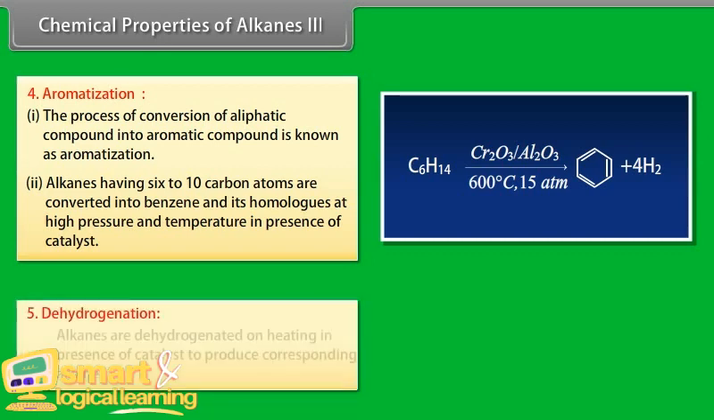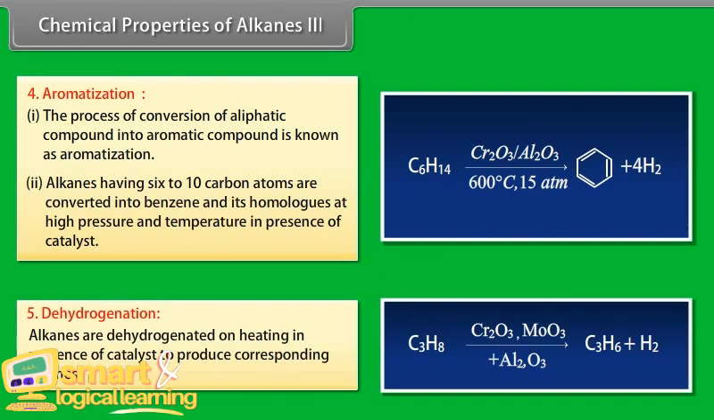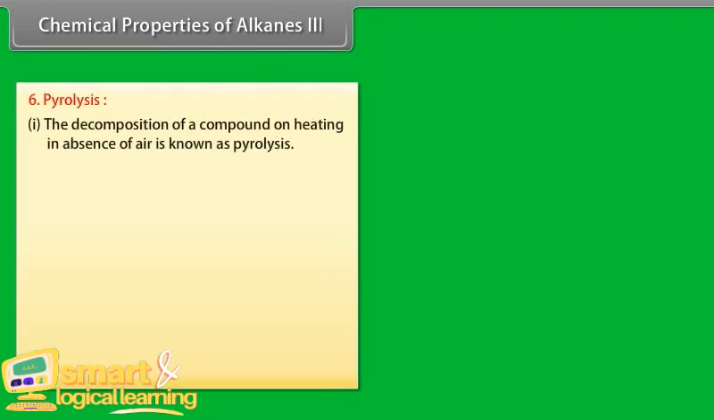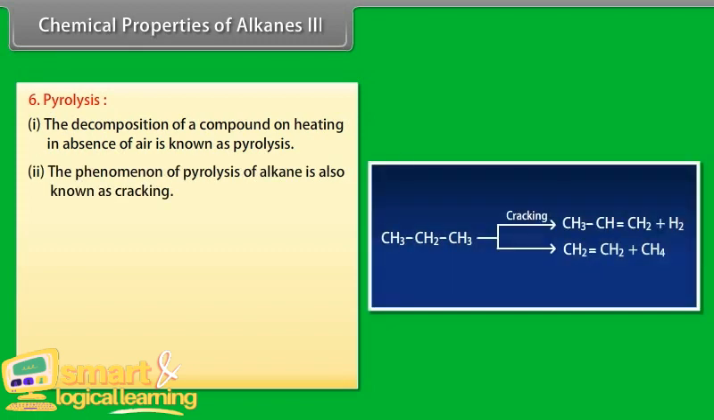Dehydrogenation. Alkanes are dehydrogenated on heating in the presence of a catalyst to produce the corresponding alkenes. Pyrolysis. Number 1: the decomposition of a compound on heating in the absence of air is known as pyrolysis. Number 2: the pyrolysis of alkanes is also known as cracking.